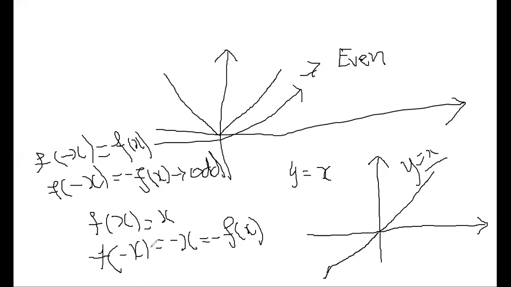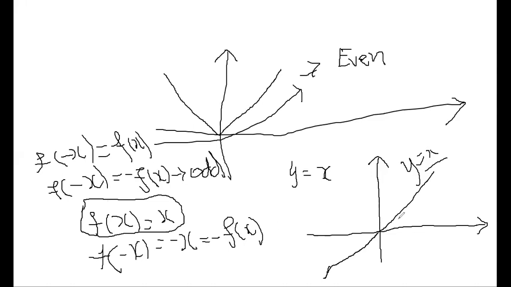So f of x equals x means you just replace x by minus x. If you replace x by minus x, the right-hand side also becomes minus x. Minus x can be written as minus f of x, because the given function is f of x equals x. So it will be minus f of x. That means a function with an odd power, it may be x cube, x power 5 or anything, will always be an odd function. Understood?